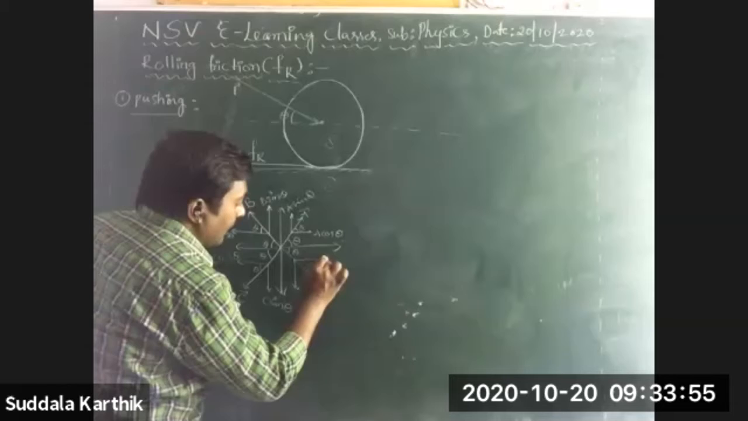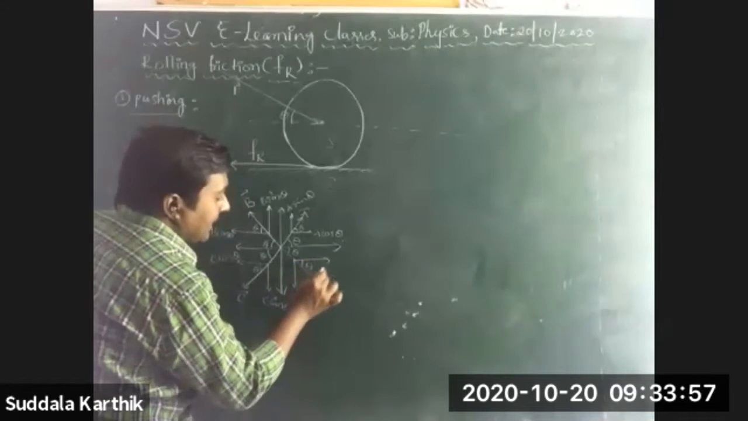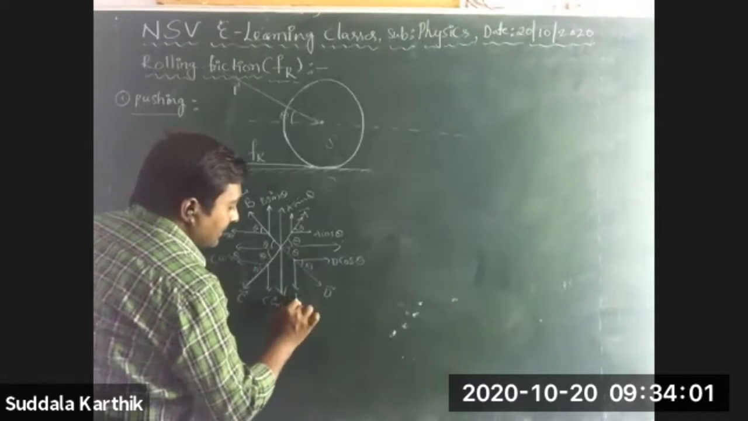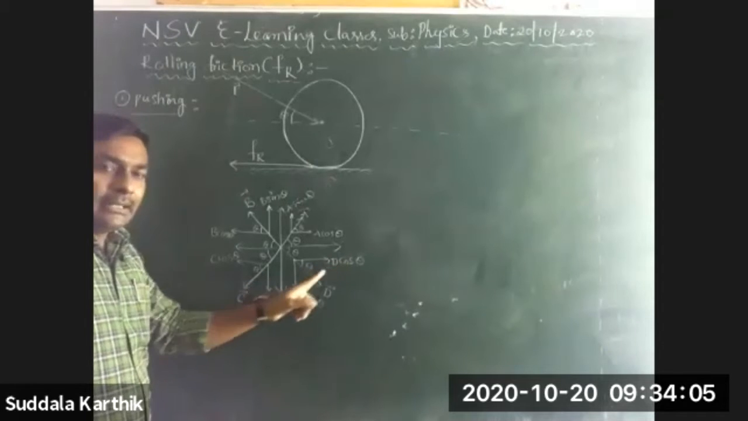Downward and right, Nana. This is theta. This is D cos theta, and this is D sin theta. Yes, D cos theta, D sin theta. Right? Now,